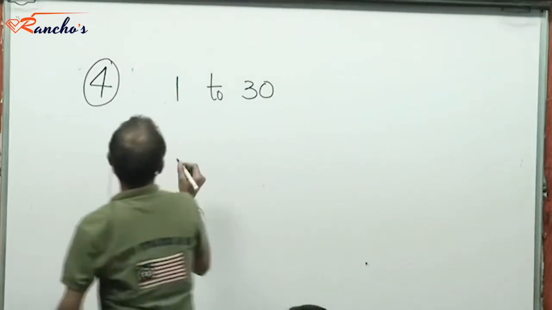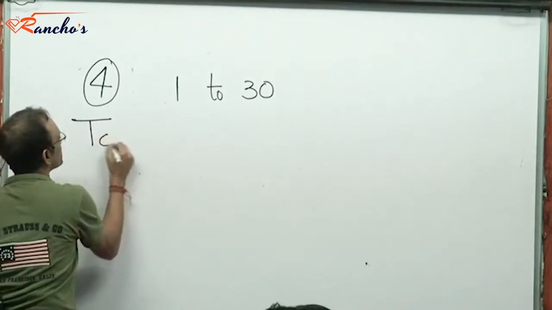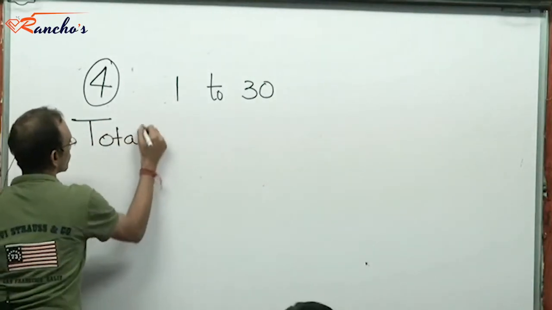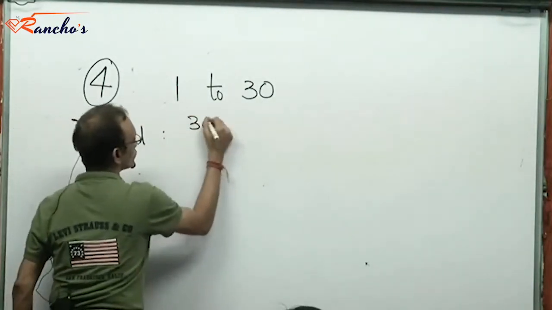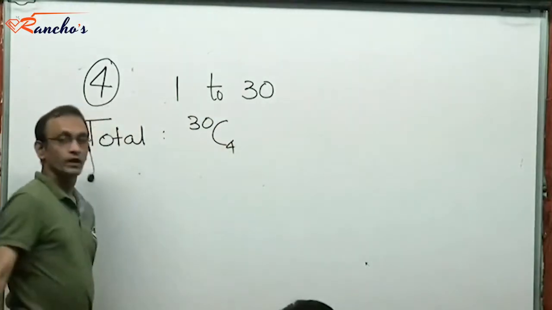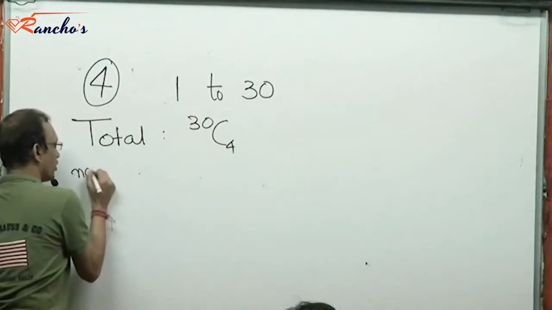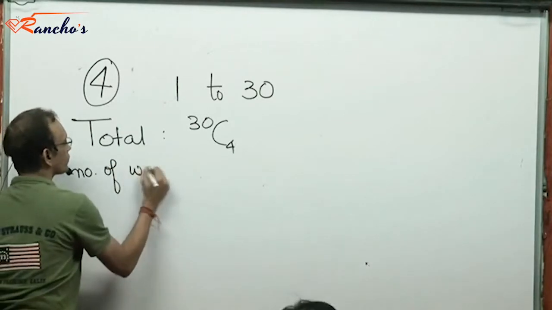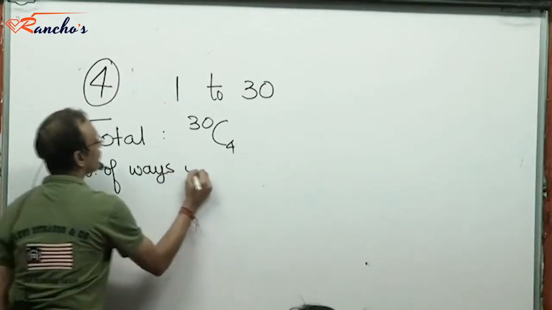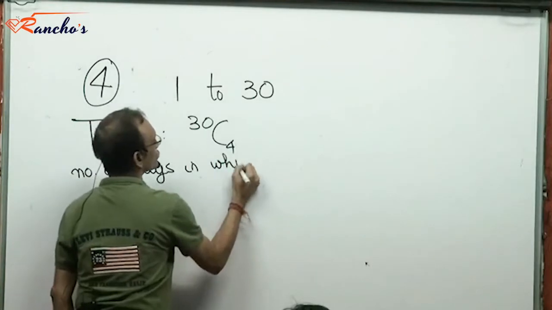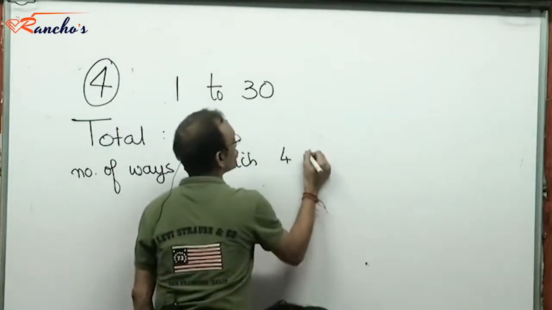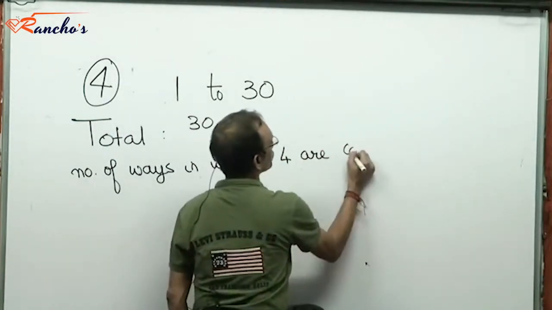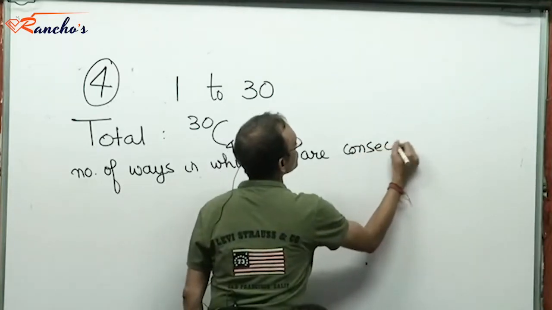So first of all, what is the total number of ways in which 4 elements could be selected? 30C4. Now let me find the number of ways in which 4 are consecutive. The 4 selected are consecutive.